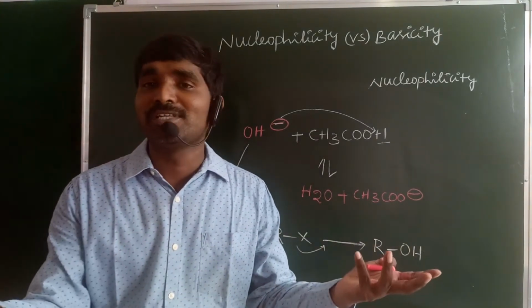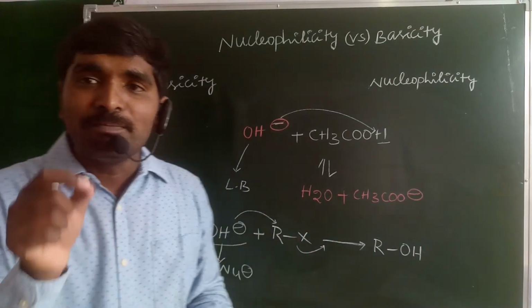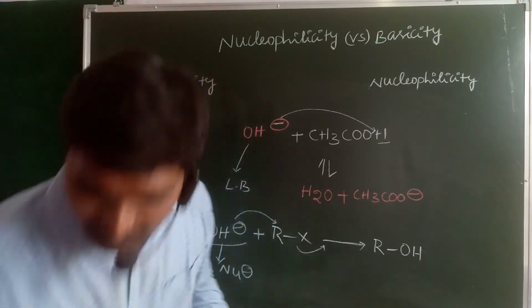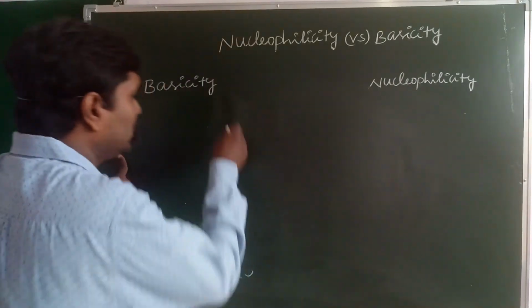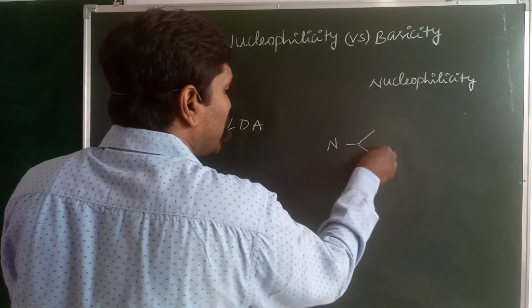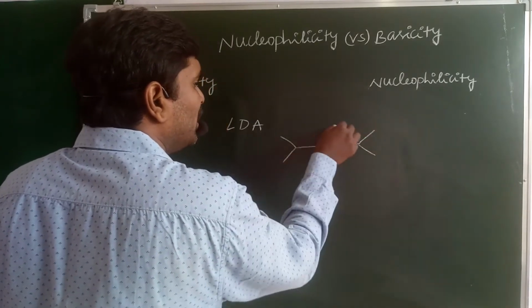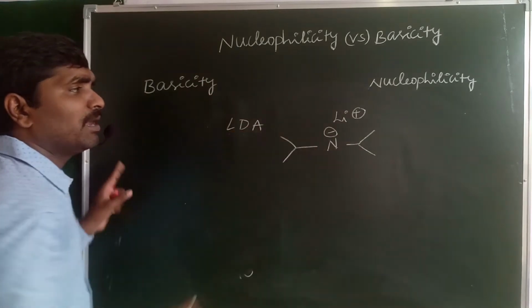And some more examples are there. For example, when you take LDA, that only behaves as a base. What is LDA? It is lithium diisopropyl amide.